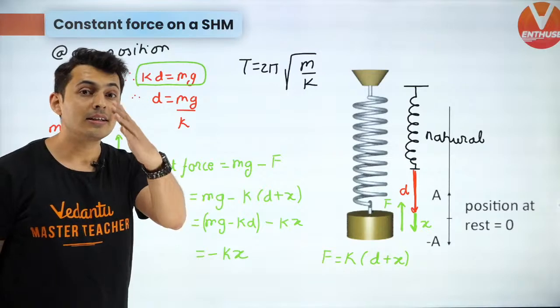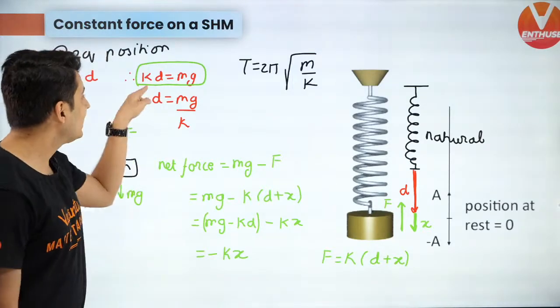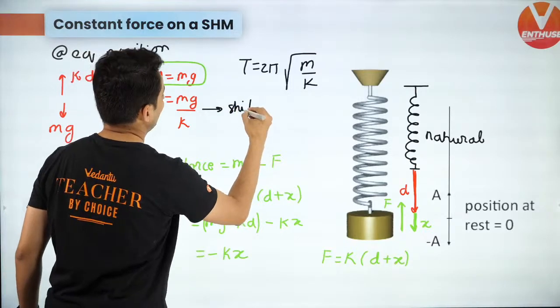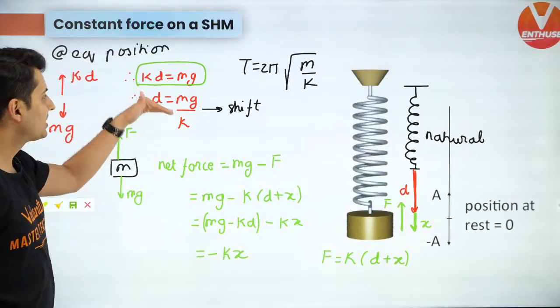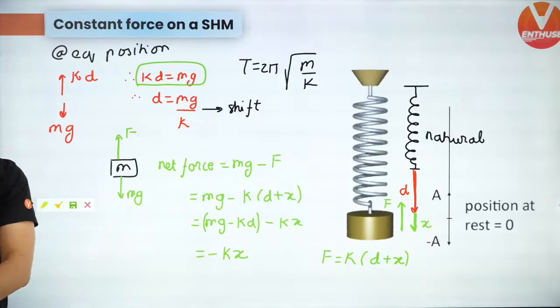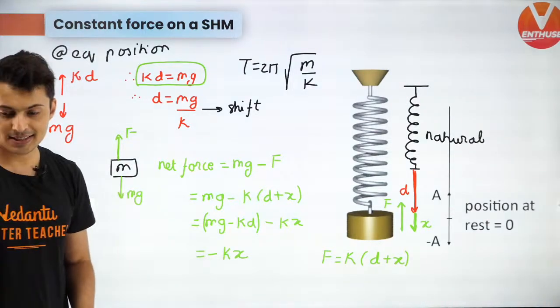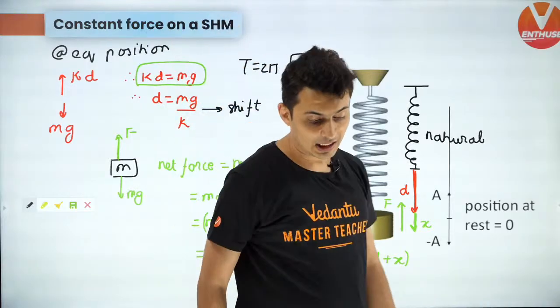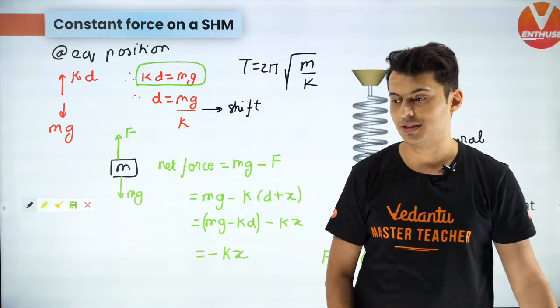What will change is the equilibrium position. The equilibrium position will shift. Instead of being at natural length, it will shift by a value of mg by k. That's all you need to know. Yes, and it will be a constant. It is independent of g. Remember this. It is independent of g.